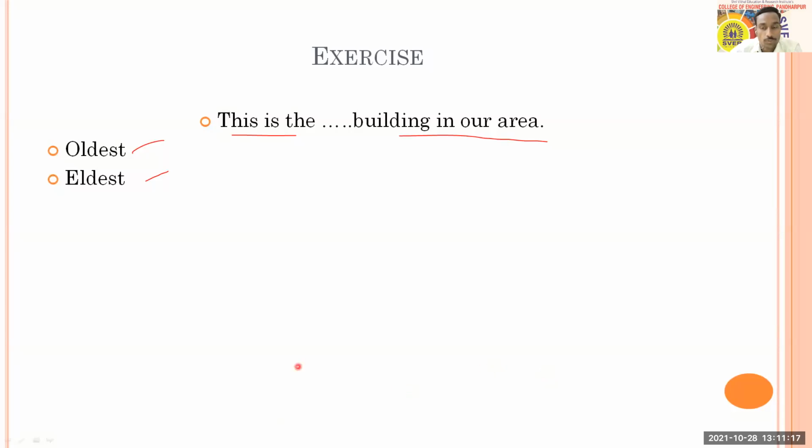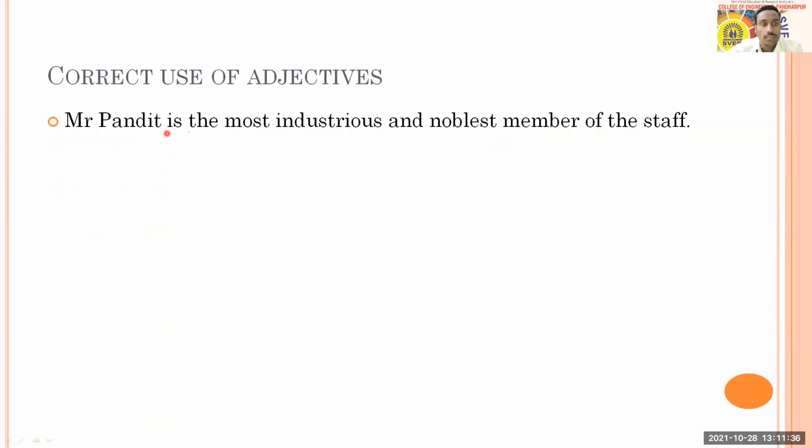Ruturaj also with option A, Aishwarya is with option A, and the answer is this oldest one, option A. Audumbur is also there. We don't call it eldest building, but we call it oldest building. Yes, Priyanka, you are also right. Okay, oldest building.